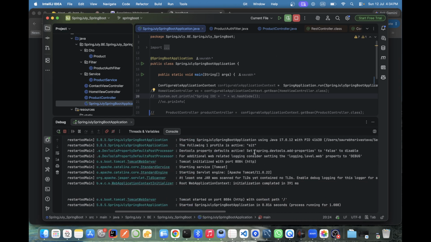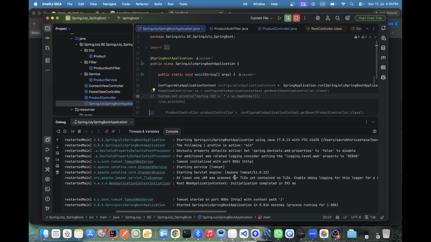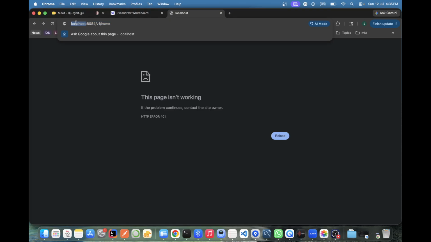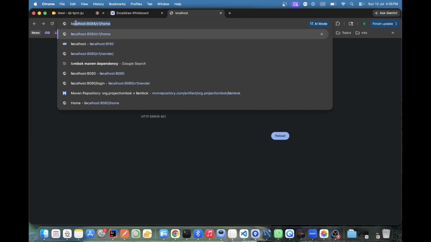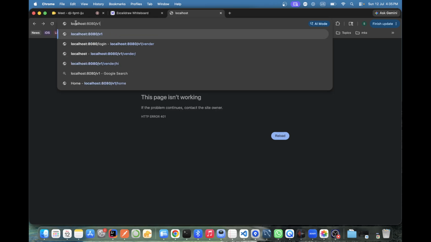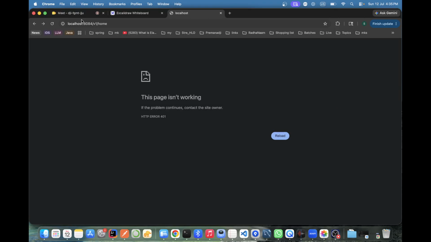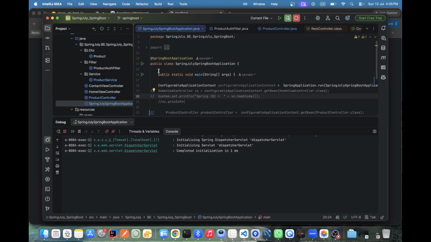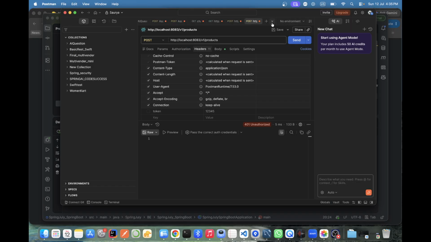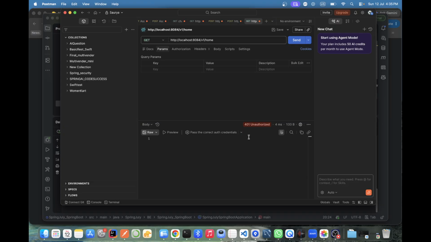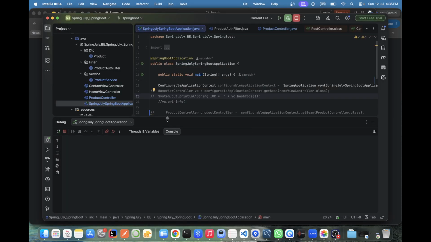Port 8084. Localhost 8084 slash. Unauthorized. Oh, maybe because of the filter.